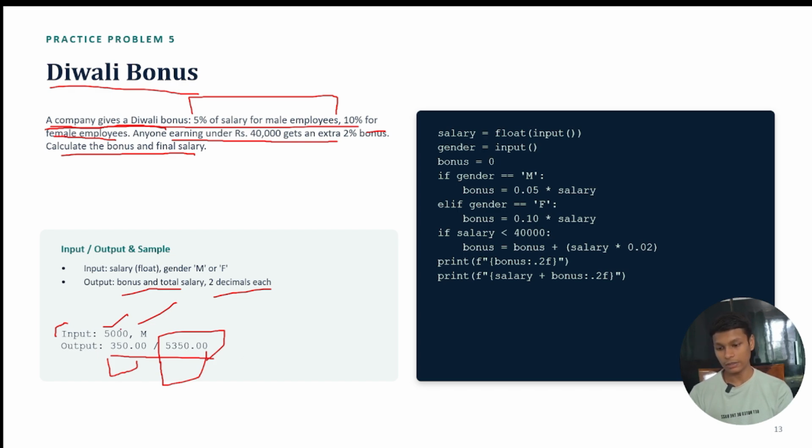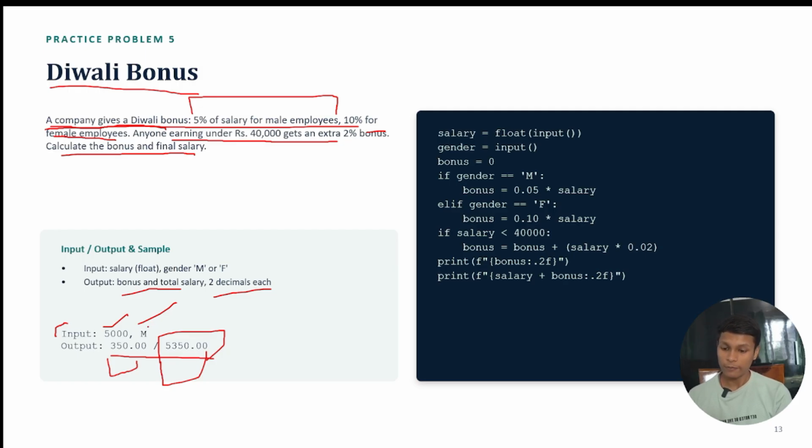So you can see that if the person has a salary of 5,000 and is male, the person is eligible for 5% as well as 2%, always, because it is less than 40,000. Okay, so how much in total? The total is 7%.